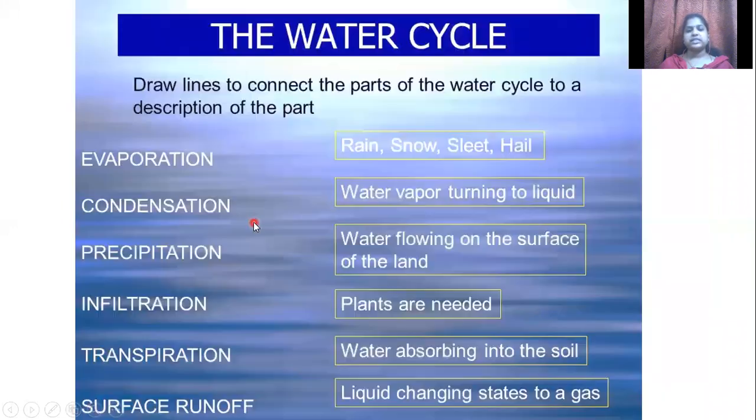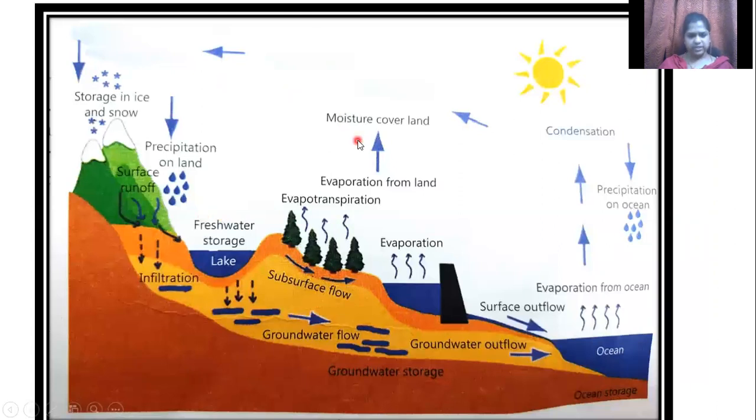Now, this is the picture given in your textbook. If you see here, there's an ocean. The blue areas are again the water bodies. There you can see the evaporation, and then the condensation happens here, the storage of water vapor in the clouds, and then it falls as precipitation. Okay, now you can see there is a place where the process happens differently. See, evapotranspiration: here we are using the trees to convert the evaporation from land and the moisture that covers the land. Then the precipitation falls here.